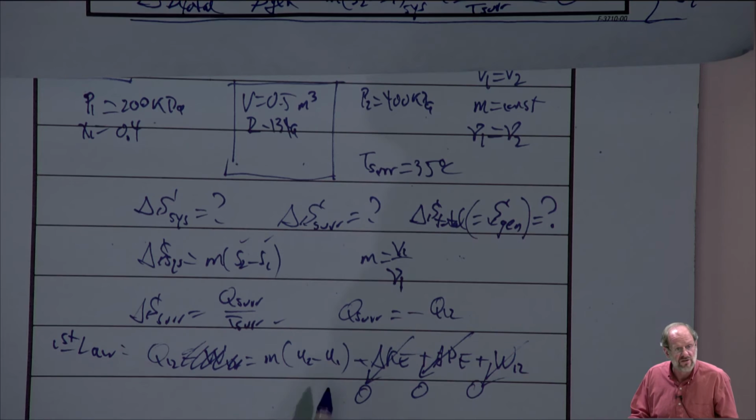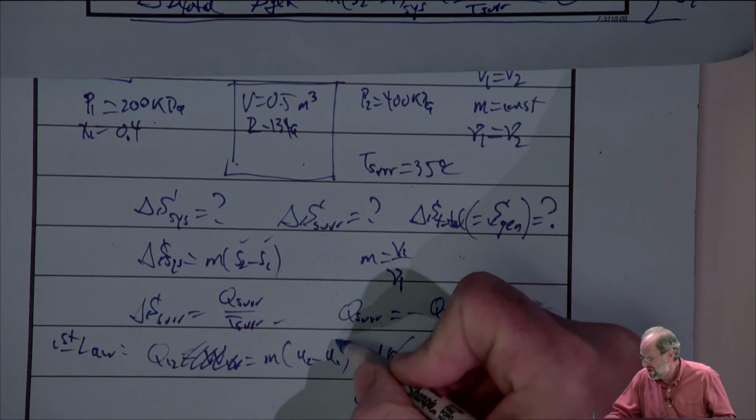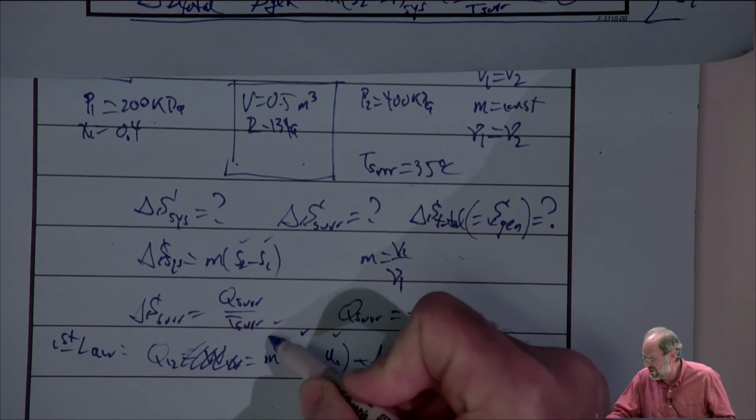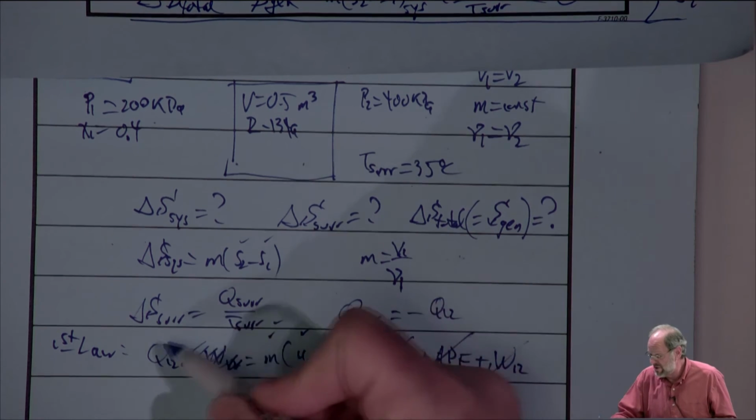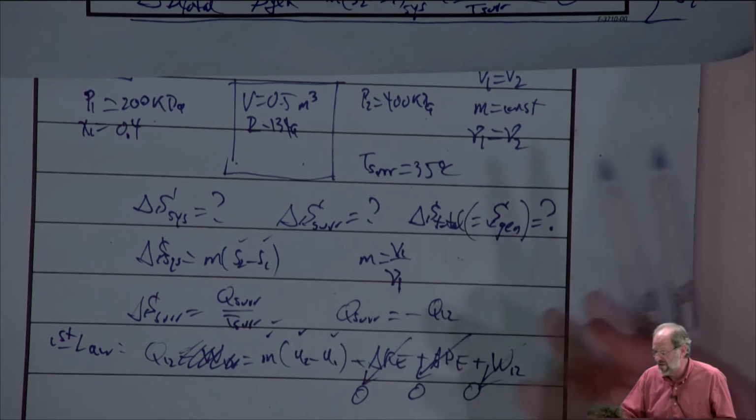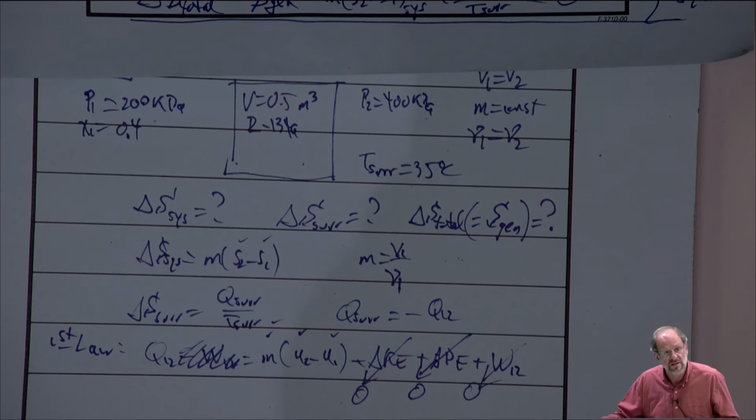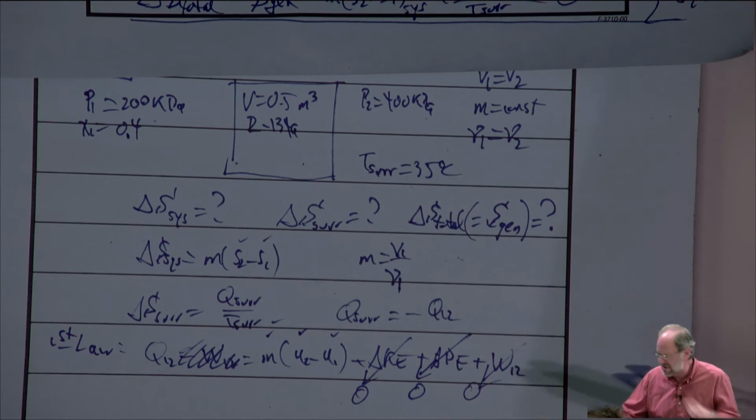So it turns out the only way to find the heat transfer is just to know the mass and the change in internal energy, which we know, right? We know the initial and final state. We already know how to calculate the mass. So we know the heat transfer. We can therefore find the delta S for the surroundings. And then we add the system and the surroundings entropy changes together, and that gives me the total.